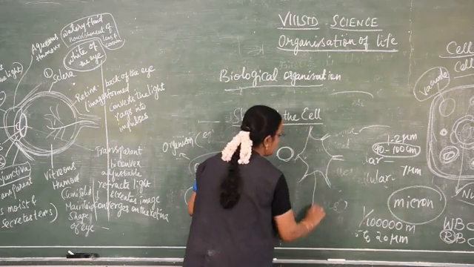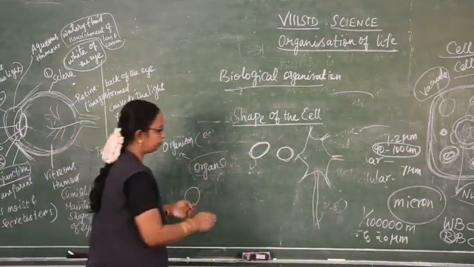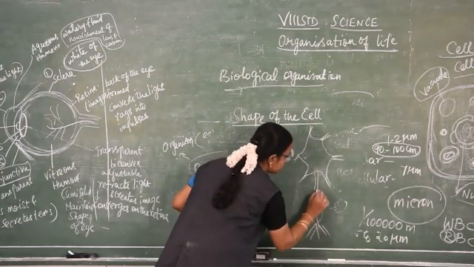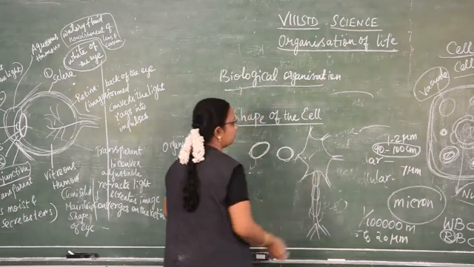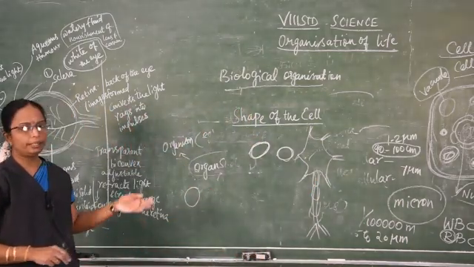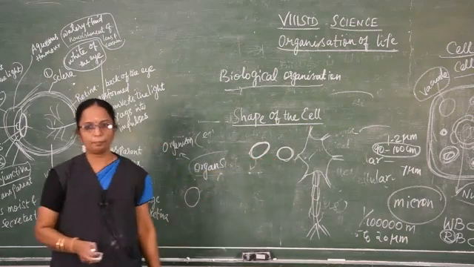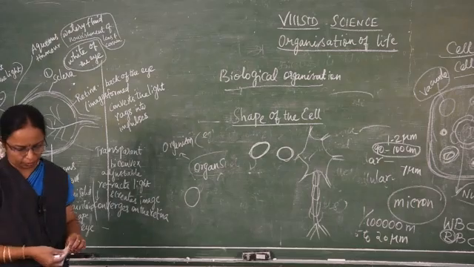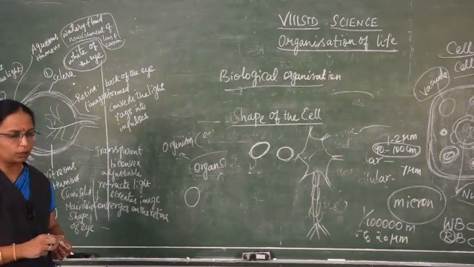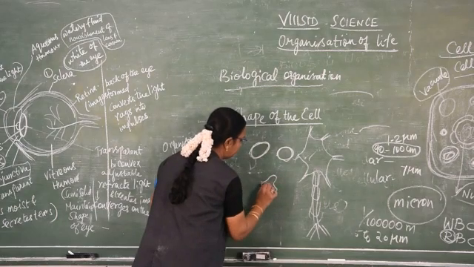So it may be a branched structure like a nerve cell. This is the structure of the nerve cell. So the shape of the cell may be oval, round, or sometimes branched. And some of the white blood cells are irregular in shape.